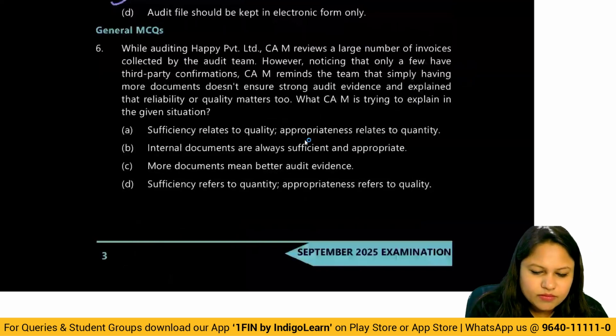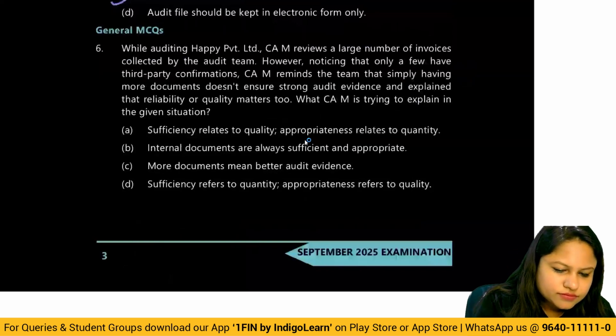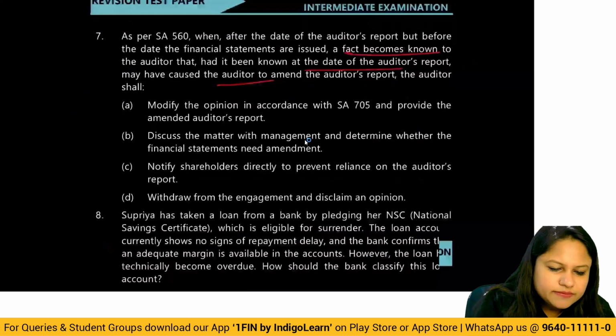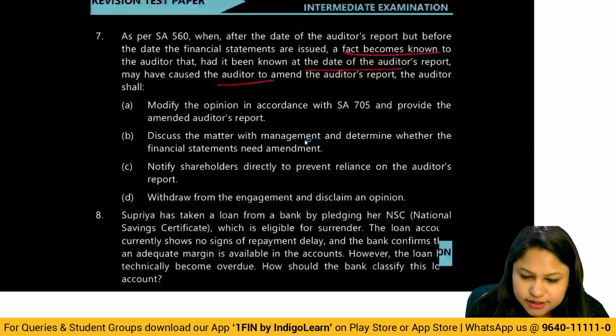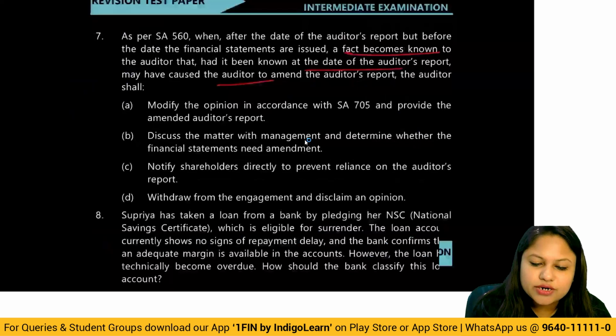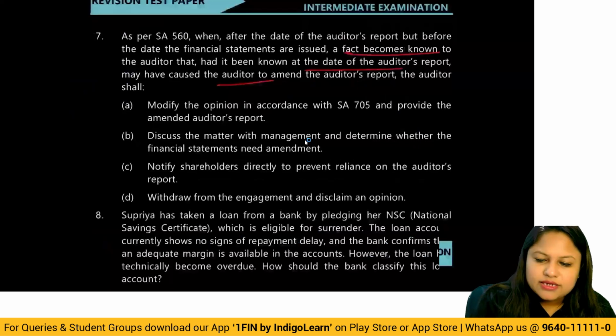Clear? Then seventh one. As per SA 560, when after the date of auditor's report, but before the financial statements are issued, a fact becomes known to the auditor that, had it been known at the date of auditor's report, may have caused the auditor to amend the auditor's report, the auditor shall.